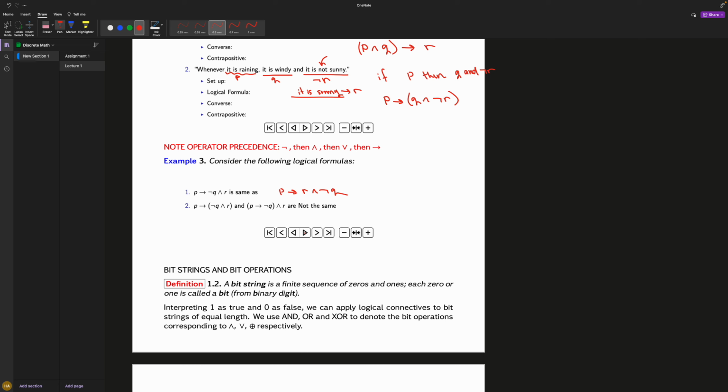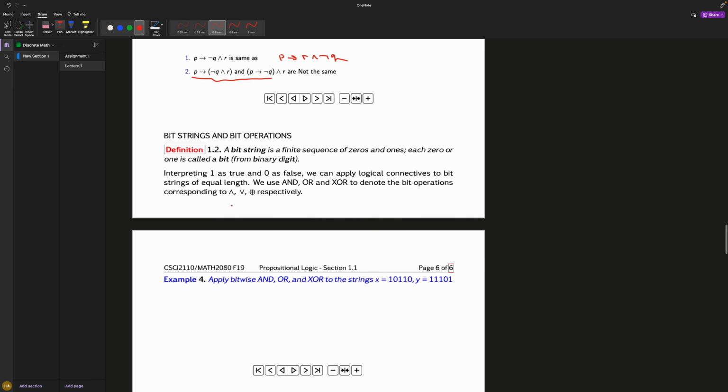If P, not Q, and R and this are not the same. Okay, so here he's saying basically prove whether this is the same or not. There are two ways you can prove it. You can either simplify both and see if they match. The other way is you can do a truth table. We will be going through truth tables in a bit, so I'll skip this part. And the simplification will be in later lectures, so we'll also go through that part.